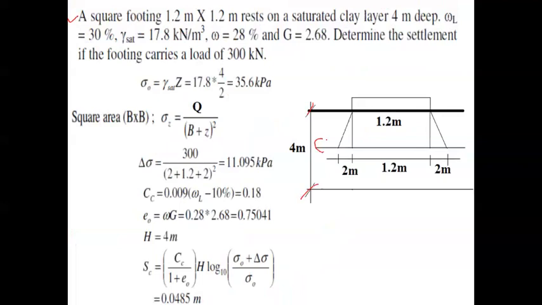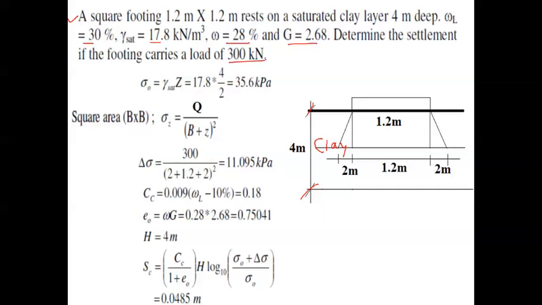So this is the clay layer. Liquid limit is equal to 30%, which is given. Gamma saturated, that is saturated unit weight, is 17.8 kilonewton per meter cube. Water content is 28% and specific gravity G is equal to 2.68. Determine the settlement if the footing carries a load of 300 kilonewton.